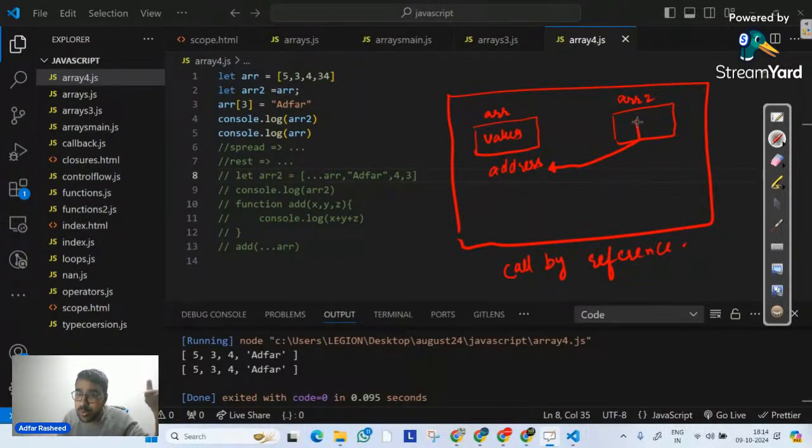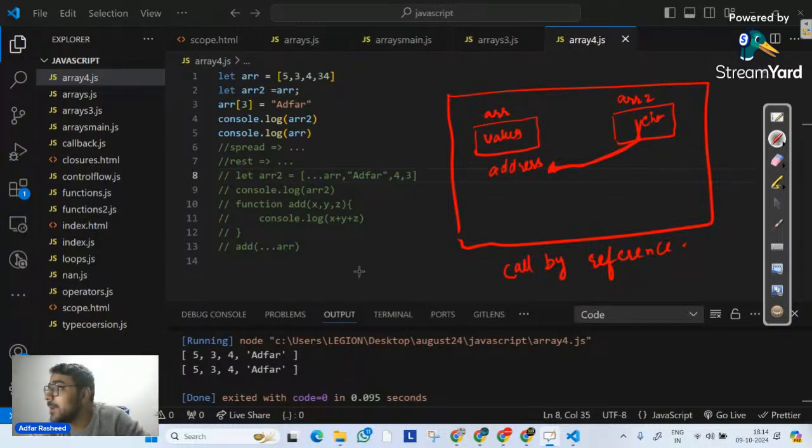That is why when you make a change over here, it is not making a change inside the values, but it is making a change inside the address. And what is that address? That address is of ARR. That's why it works both ways. Whether you make a change in ARR, it gets affected in ARR2. Whether you make a change in ARR2, it gets affected in ARR as well.